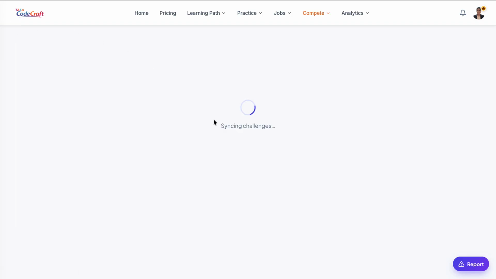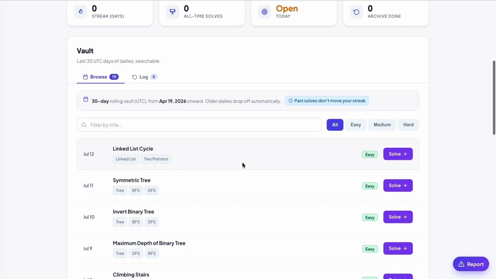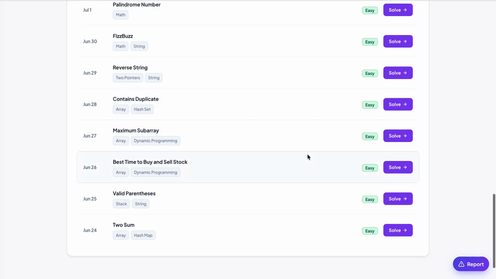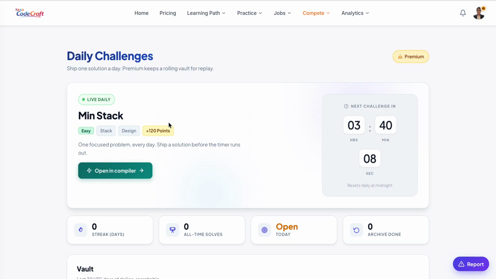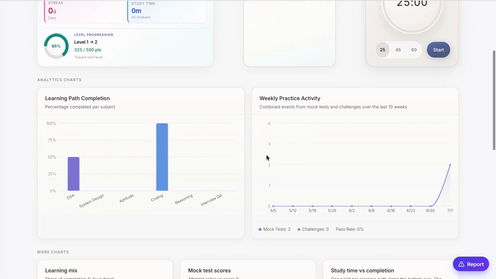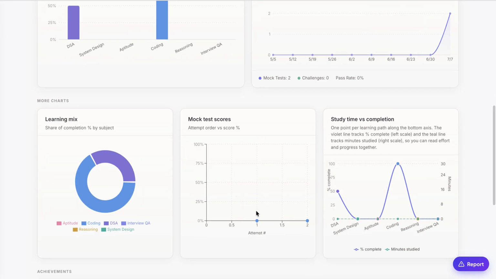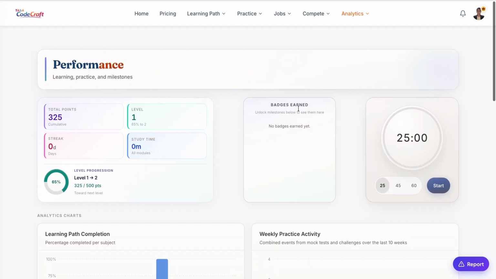But this is for the more kind of thing. We do it in this TASA CodeCraft platform itself. And then you can solve any of the questions at any time you need it. And you can see the stats here, and you can see if you solve this question, how many points you will be awarded. And in analytics, you can see the performance of yours, like learning path, weekly practice, how much you did, your mock test. And these analyses you can get for free, of course.